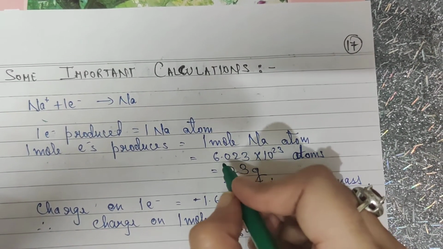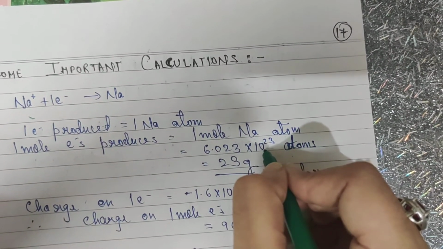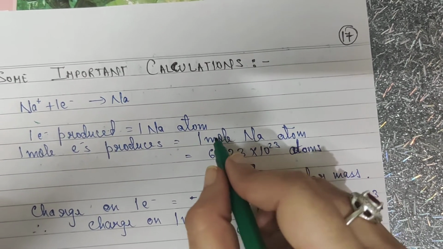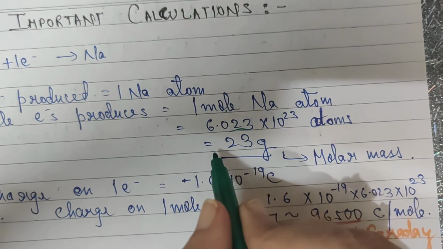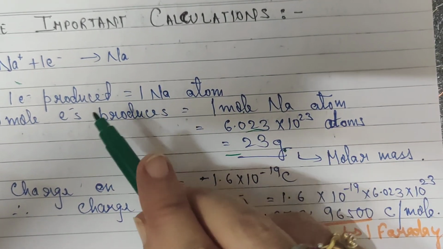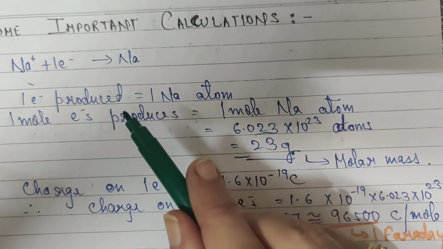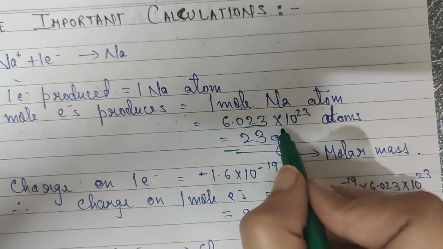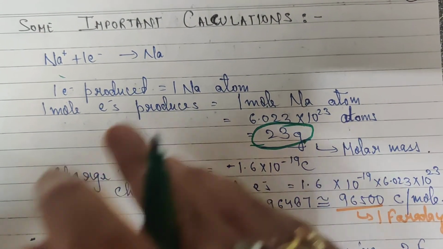Now here, if you recall the class 11 concept, 1 mole of any substance is equal to its atomic or molecular mass. Since we are talking about 1 mole of sodium atoms here, obviously it will be equal to the atomic mass of sodium. So 1 mole of electrons gained by 1 mole of Na plus ions will produce 1 mole of sodium atoms, which will be equal to its atomic mass. I hope this much of the part is clear to you.